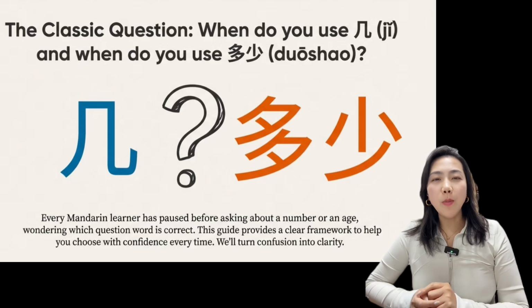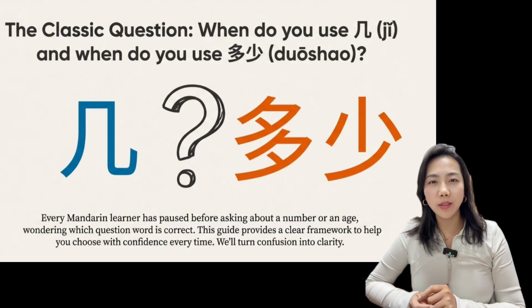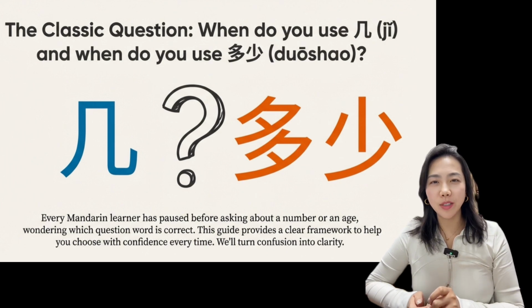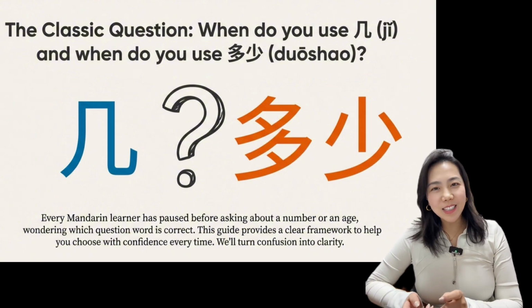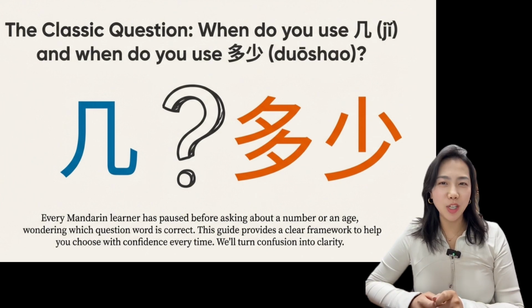One of the most common questions in Mandarin is this: when do you use 几 and when do you use 多少? Every Mandarin learner has paused before asking about a number, an age, a quantity, or an amount, wondering which question word is correct. In this lesson, I will give you a clear and reliable framework so you can choose between 几 and 多少 with confidence every time.